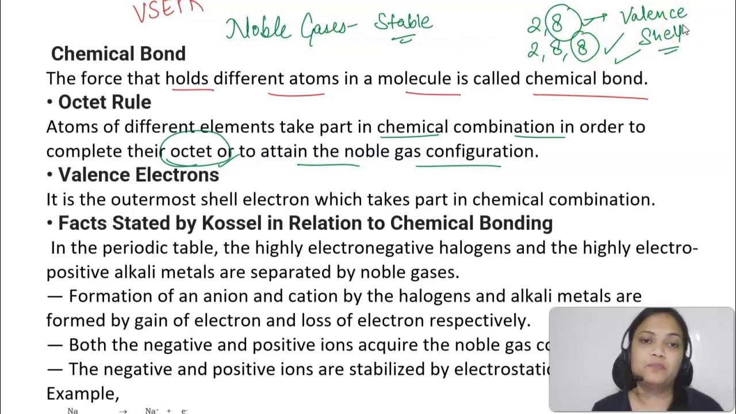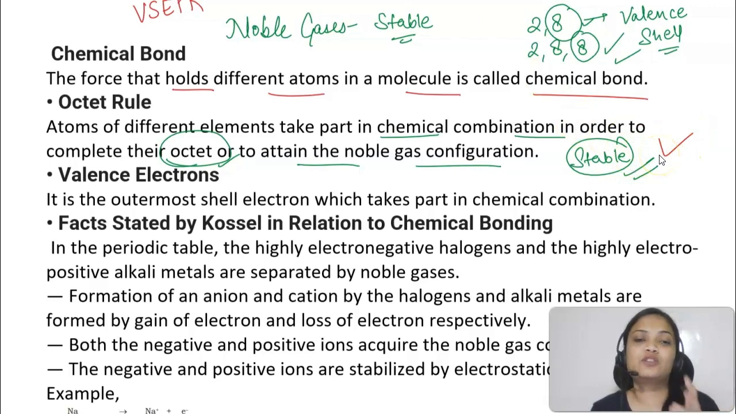Now the question that I asked you, why do atoms combine? Atoms combine to complete their octet or to become stable, because everyone is looking for stability. Even atoms are looking for stability. To become stable and to attain the nearest noble gas configuration, they combine with each other. What are valence electrons? They are the outermost shell electrons which take part in the chemical combination. So these are your valence electrons.